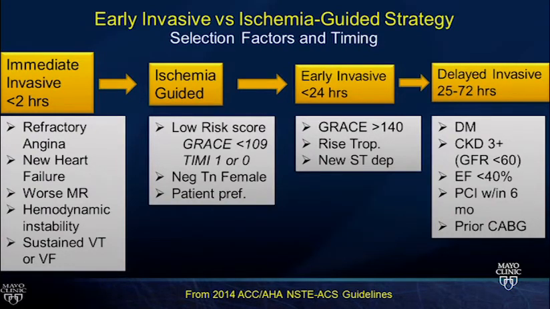Then if you have low-risk patients, we can be ischemia-guided. These are troponin negative patients with acute coronary syndrome. They're not having an NSTEMI. Because their biomarker is negative or their TIMI score is low, we think they're less likely to have a coronary event.